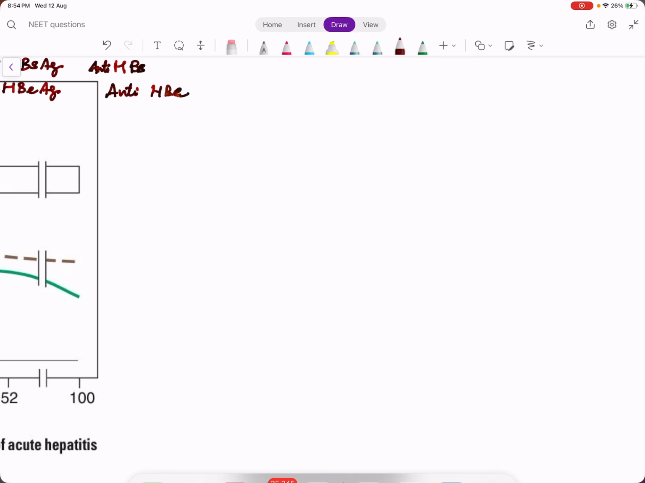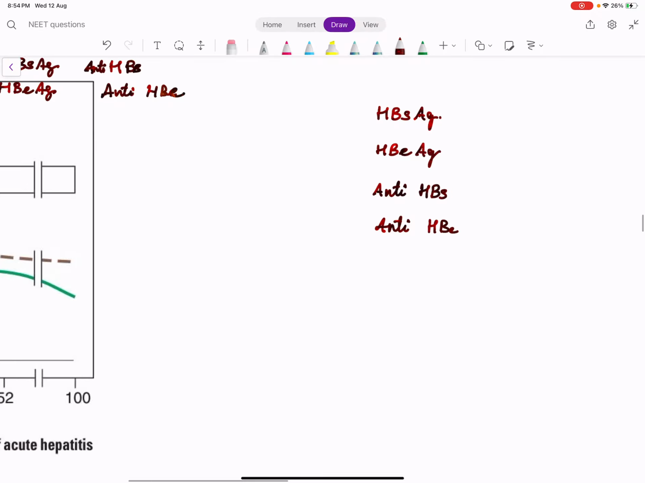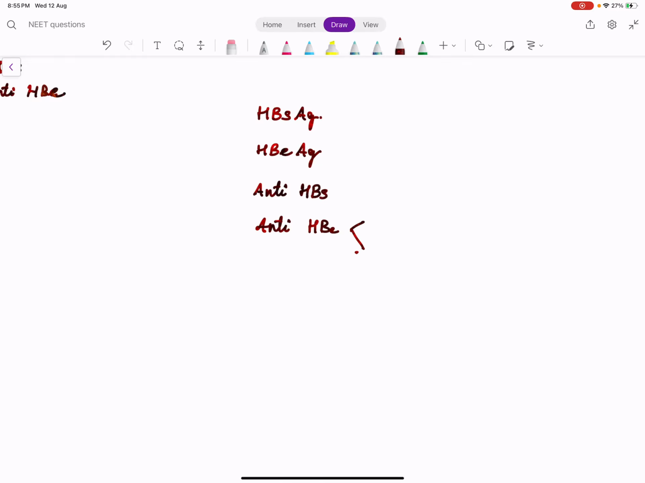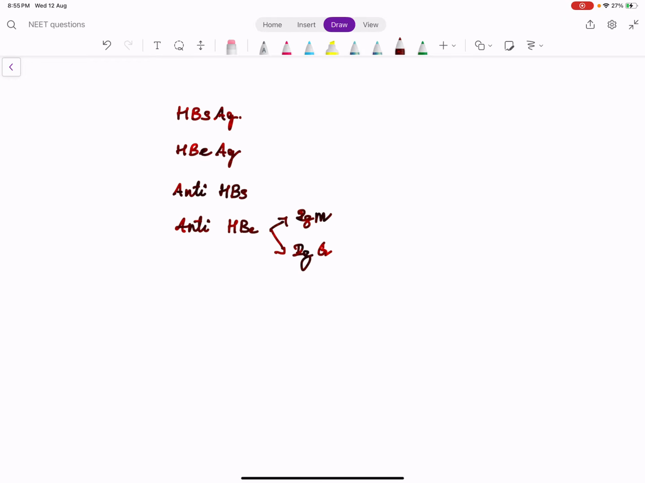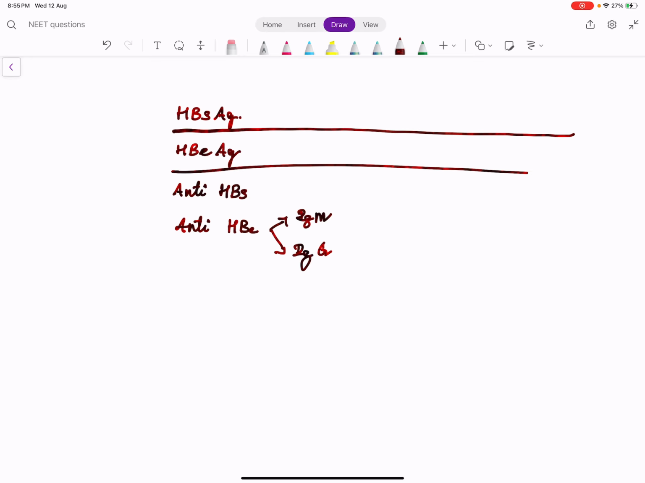So what are the antigens? The antigen is HBsAg. The next antigen is HBeAg. Then we have 2 antibodies, anti-HBs and anti-HBc. Now always remember, we have 2 things, right? IgM and IgG. For anti-HBs, we need not bother about IgM or IgG. So each of these antibodies has a particular interpretation.